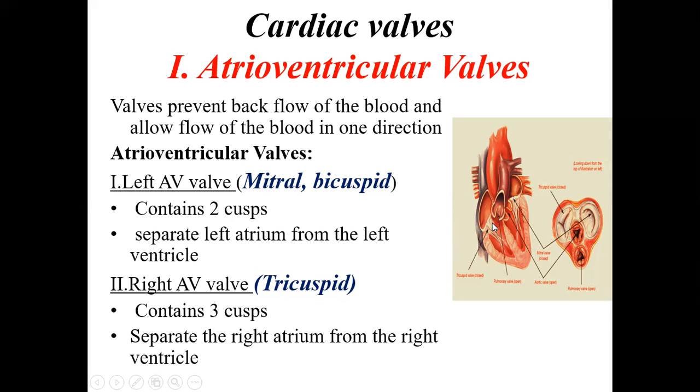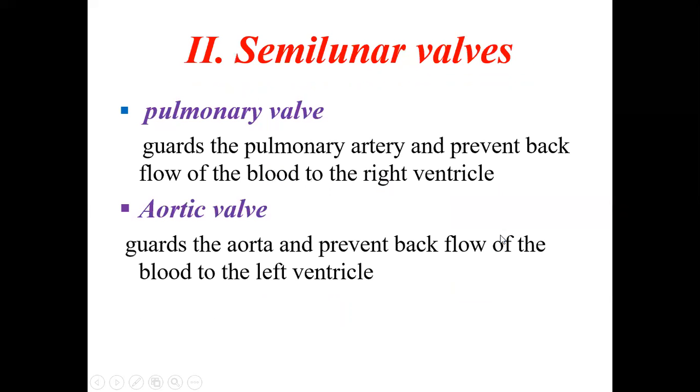Then we have the right AV valve, the right atrioventricular valve. This is called a tricuspid. Tri because there are three cusps, 1, 2, and 3. Tri means three, so that's why it is called the tricuspid. It contains three cusps and separates the right atrium from the right ventricle.